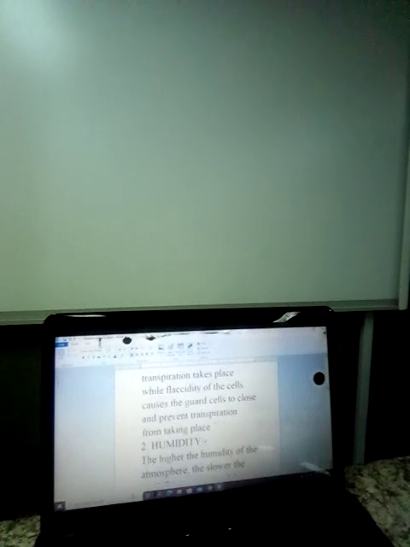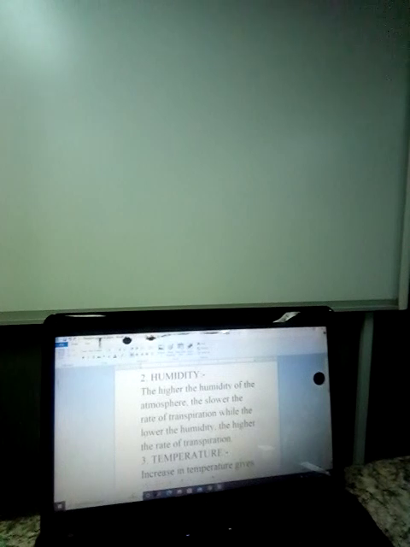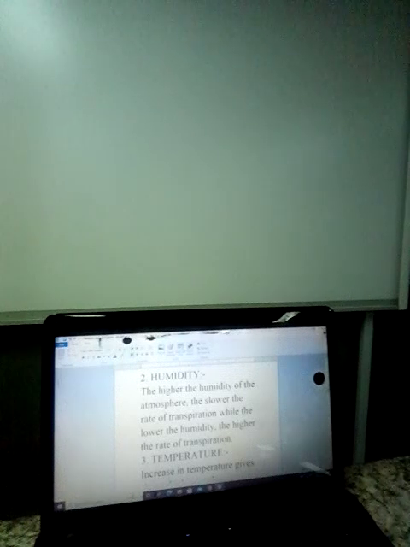Okay, now let's move on. The next point is humidity. What is humidity? It is the amount of water vapor in the atmosphere. So the higher the humidity of the atmosphere, the slower the rate of transpiration. The higher the humidity of the atmosphere, the slower the rate of what? Transpiration. While the lower the humidity, the higher the rate of what?